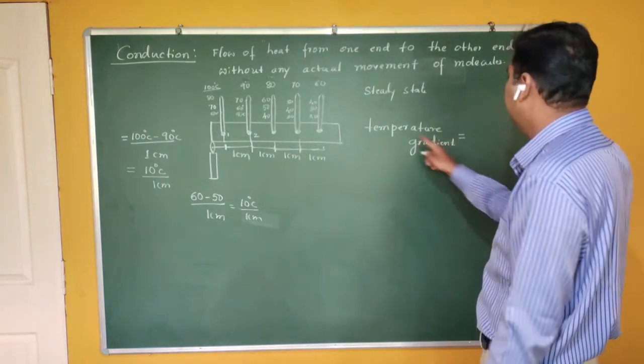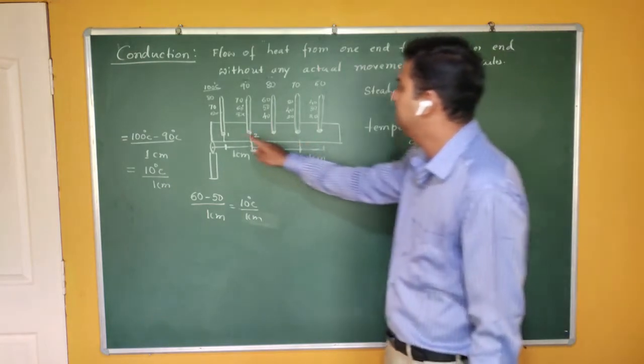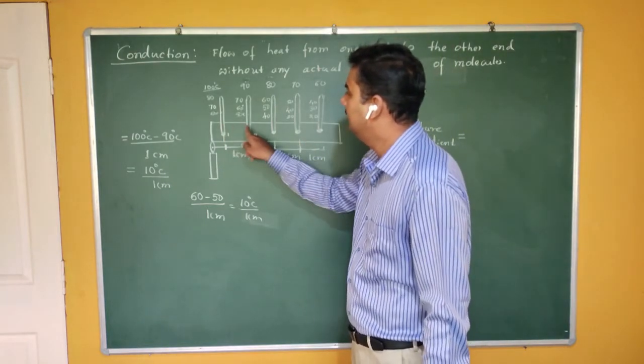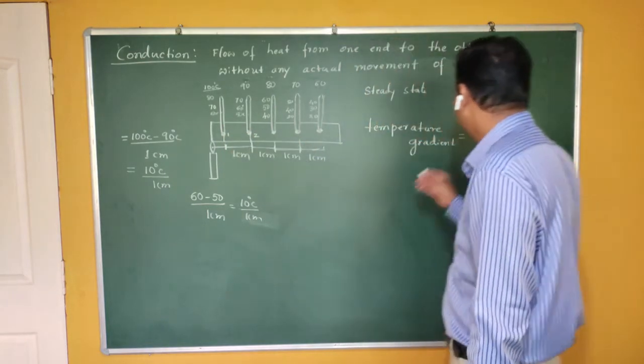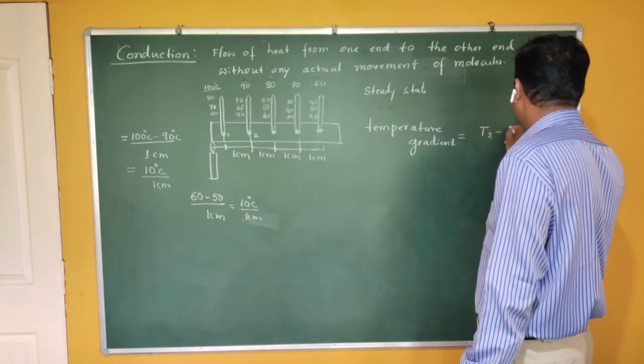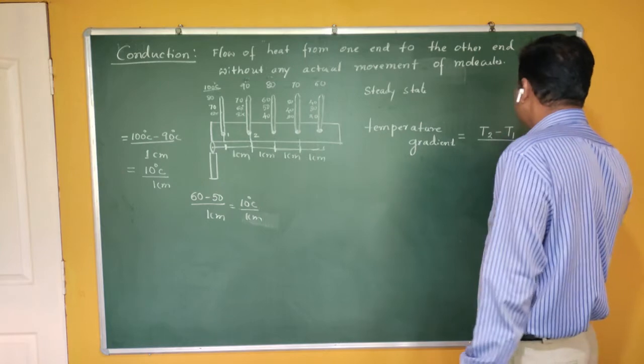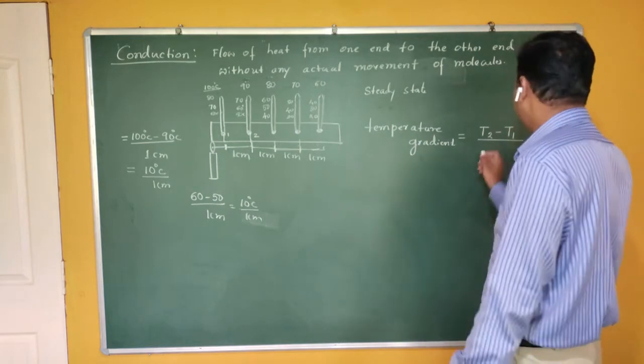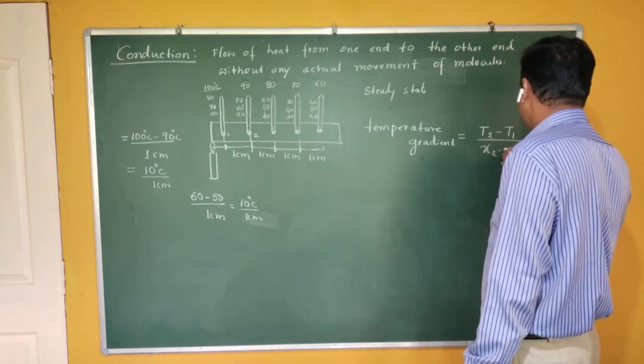So what is temperature gradient? Temperature gradient is nothing but the difference between the temperatures between the 2 points divided by the distance between the 2 points.